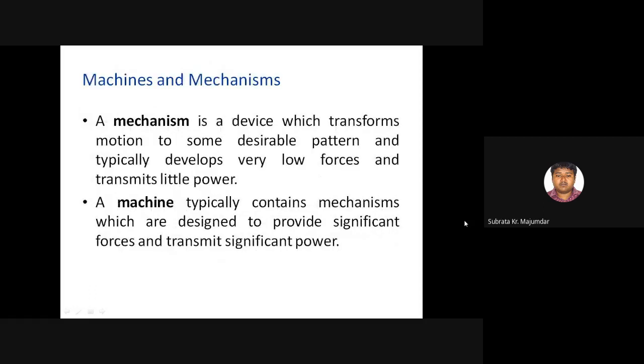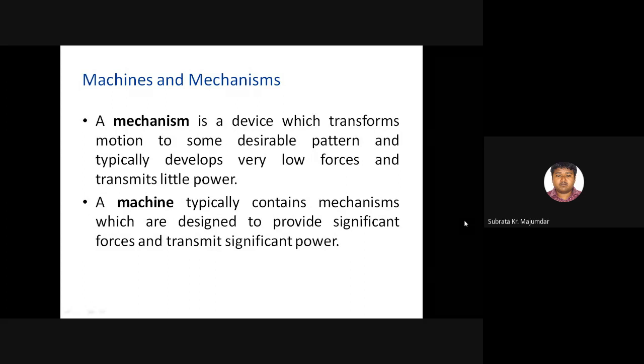Now we are becoming what is a machine and what is a mechanism. There are two terms, sir. One is machine and one is mechanism. So we need a brief idea before studying this paper. What is mechanism and what is machine? What is machine? That should be observed in our workshop.